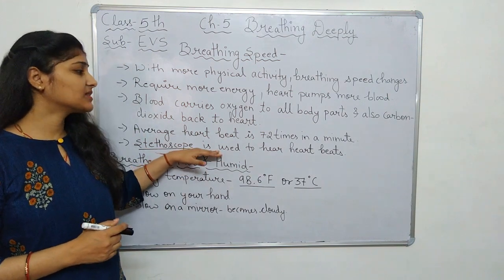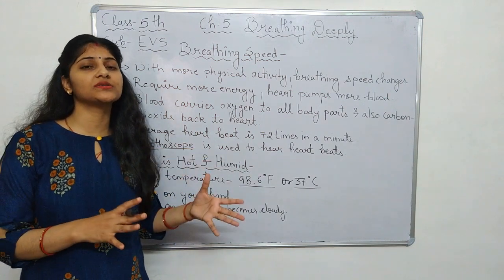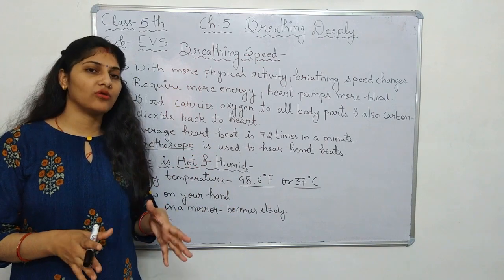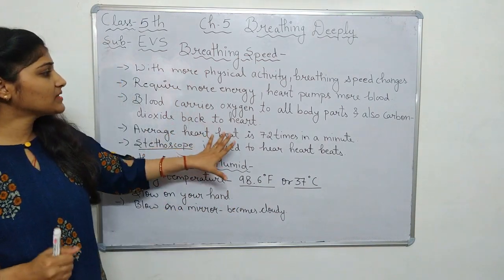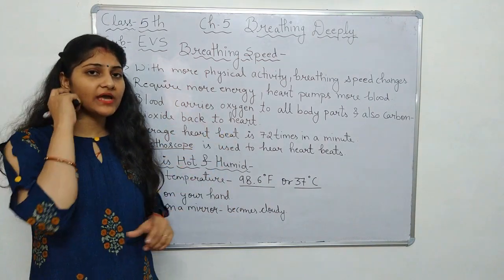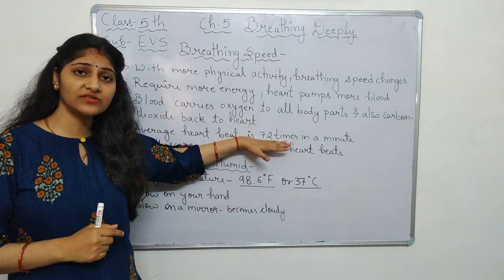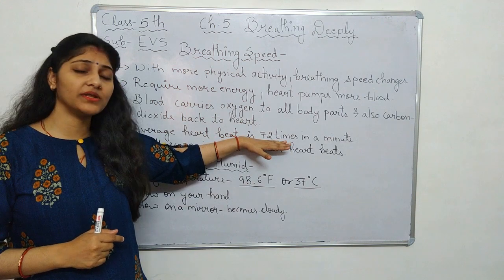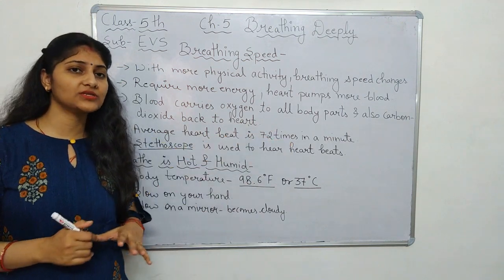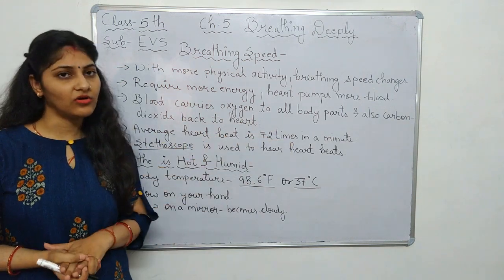Through this they can detect whether a person is sick or not. When you are not doing any kind of work, but still your heartbeat is more than 72 times in a minute, then the doctor can detect you are sick.